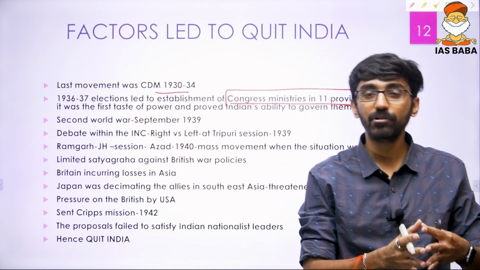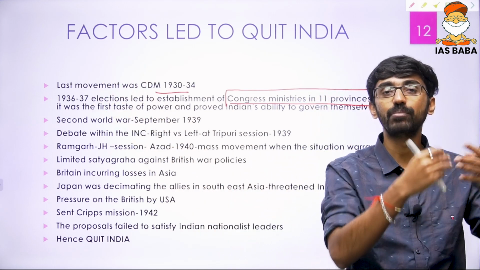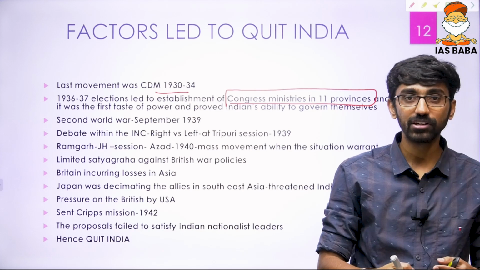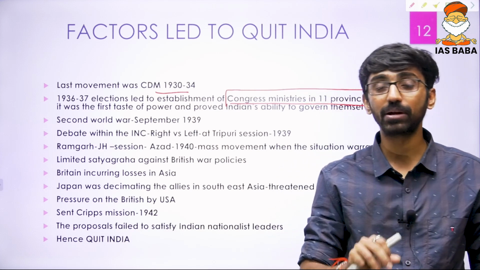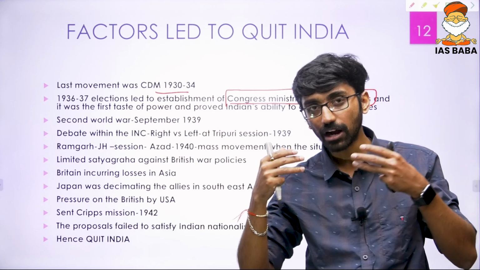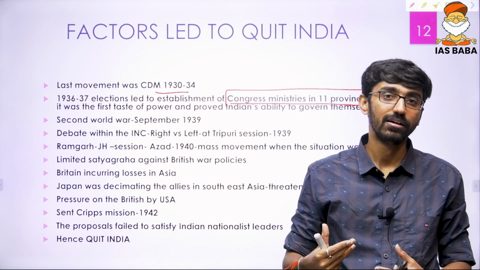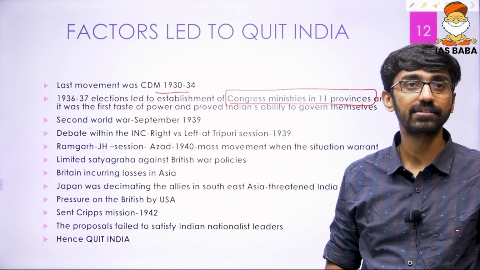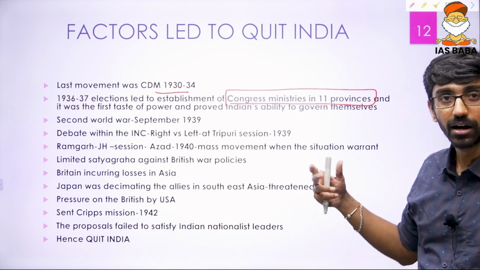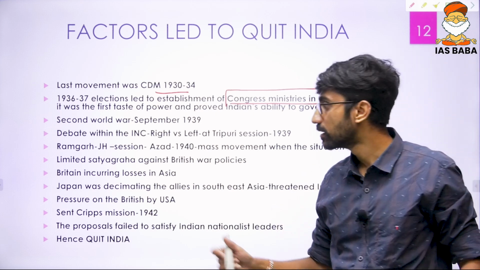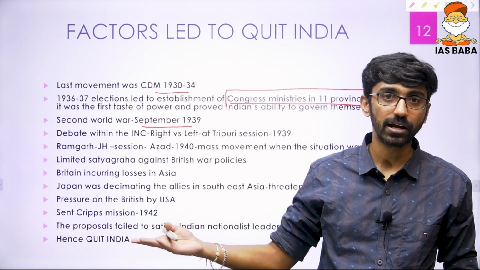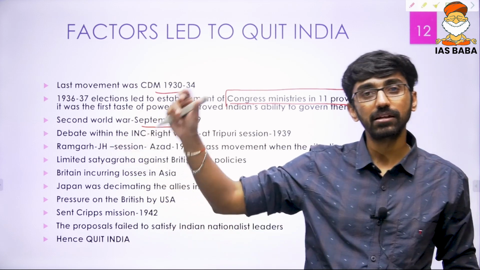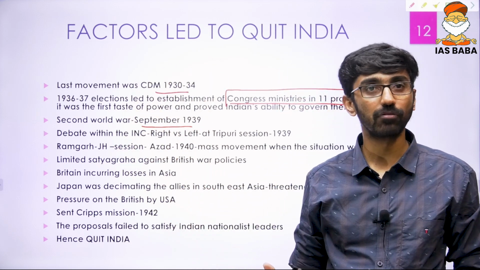Before that, they felt that they needed the help of the Britishers to run the administration, and that they would stay within the British Empire. But later, the Indians acquired the ability to govern themselves, which was portrayed in 1936-37. And then again, a major world event happened. In September 1939, the Second World War broke out when Hitler invaded Poland. On the 1st of September 1939, the world plunged into the Second World War.